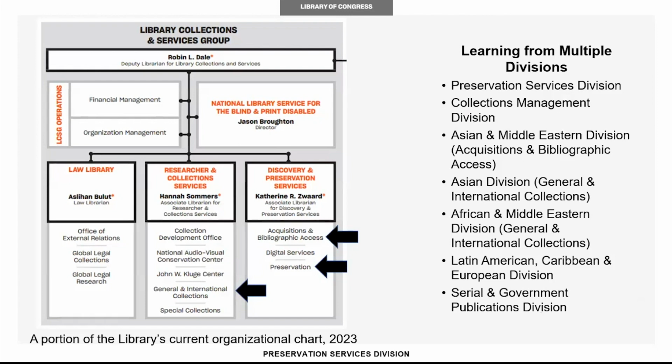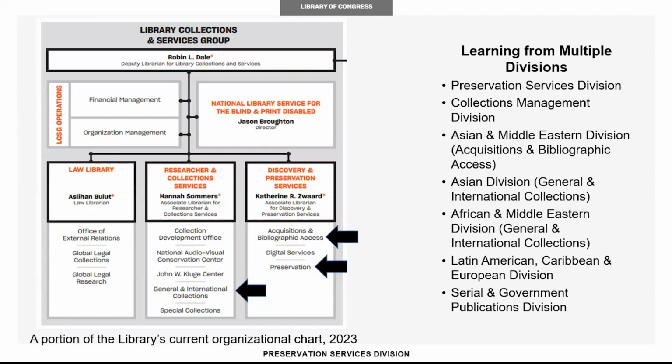During this project, I was lucky enough to have the chance to work with several different divisions in the library. This chart shows how the divisions in the Library Collections and Services Group are organized. The three black arrows on the chart show where the Preservation Services Division and other divisions that I worked with fit into that organization.